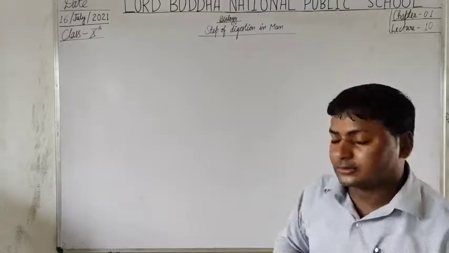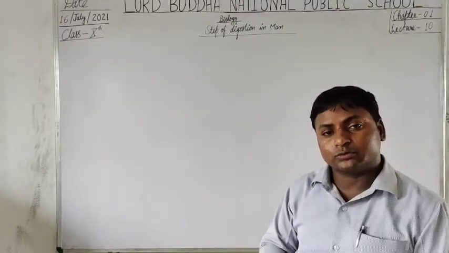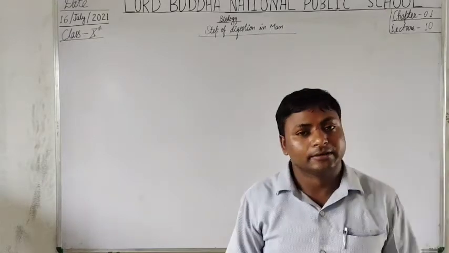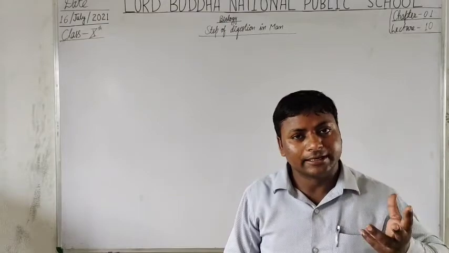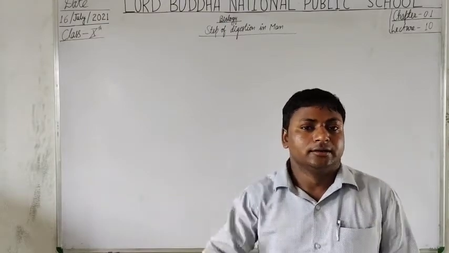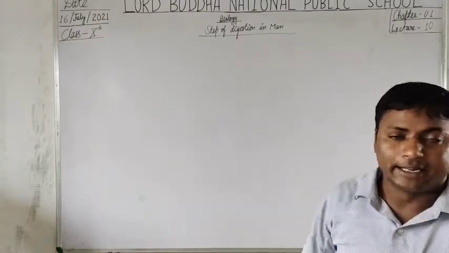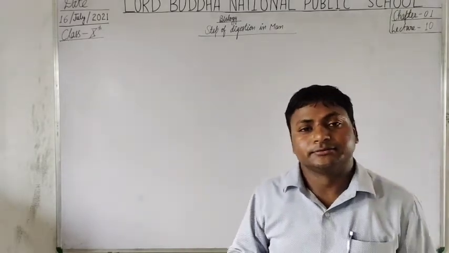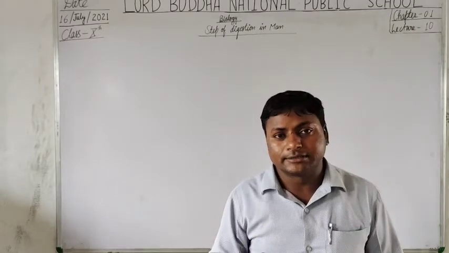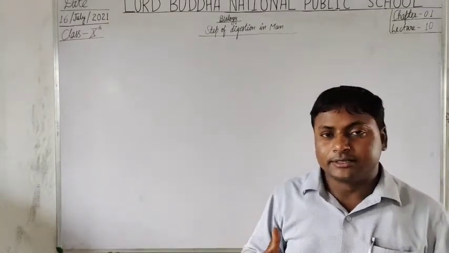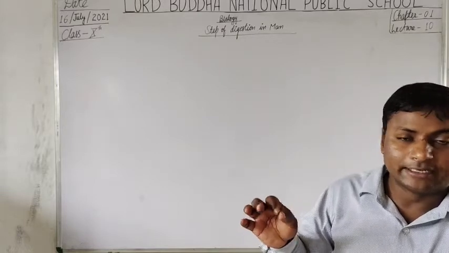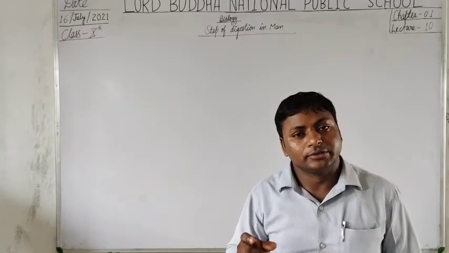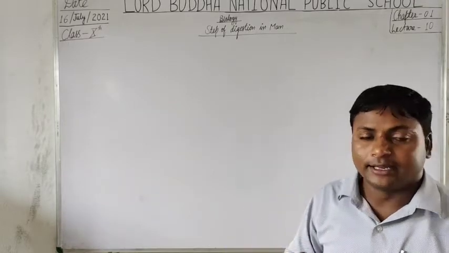So students, as we know that the process of digestion in human takes place in their alimentary canal or gastrointestinal tract. The process of digestion is very complex and is accomplished by the secretion of various digestive juices from the associated glands.